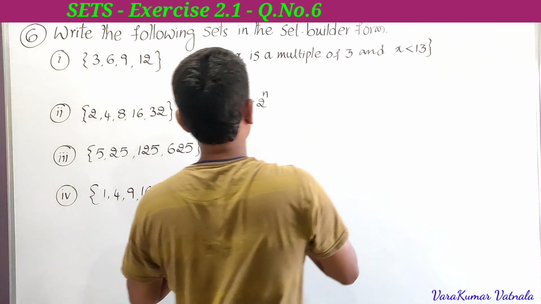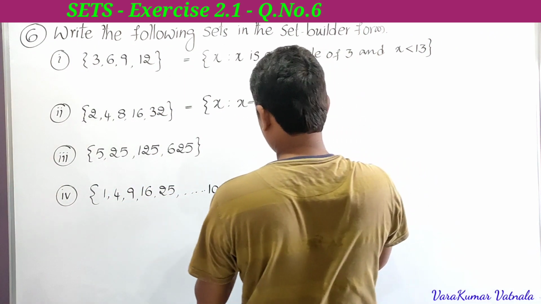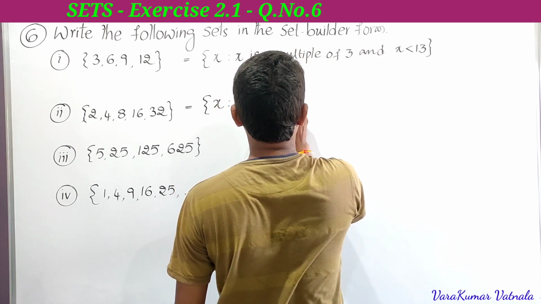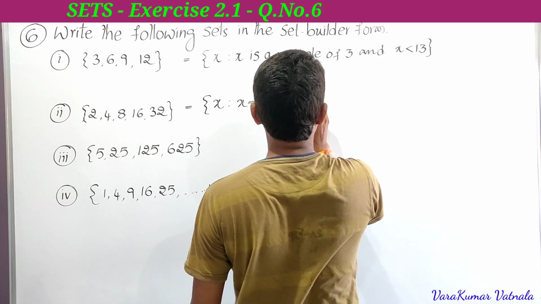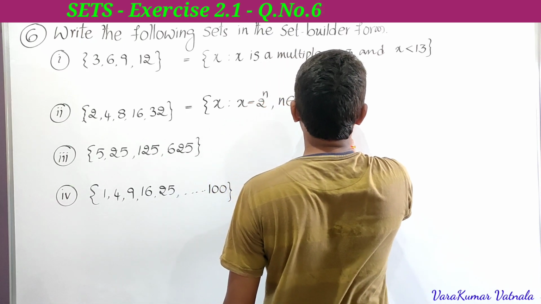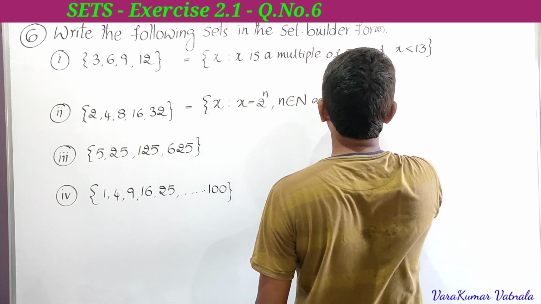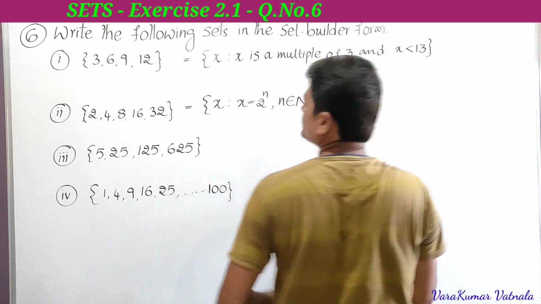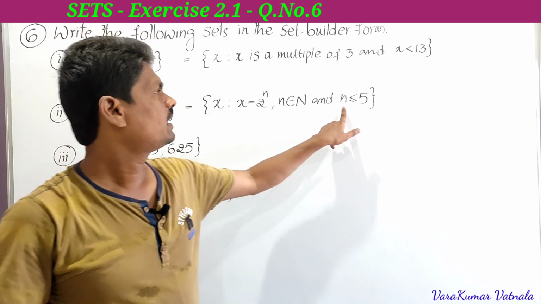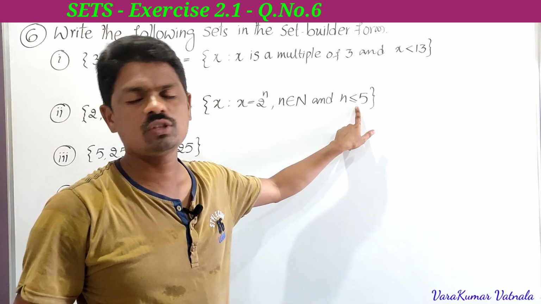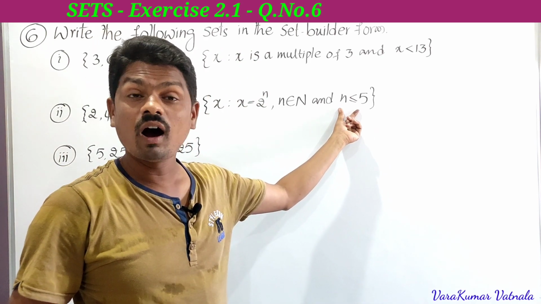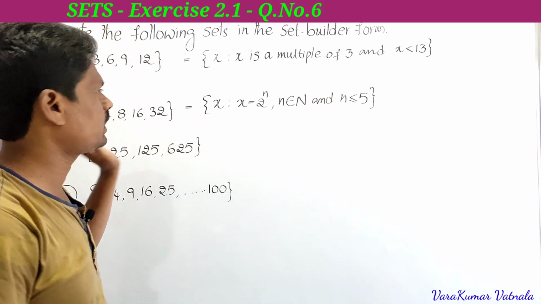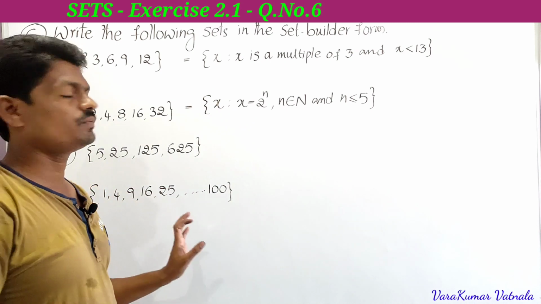So x is equal to 2 to the power n, comma, here n is what? Again we have to define n also. So n is a natural number and n is less than or equal to 5, or we can say n less than 6 also. We can write n less than 6 also here. Both are correct: n less than 6 or n less than or equal to 5. So like this we can write. This is the set builder form of the second one.